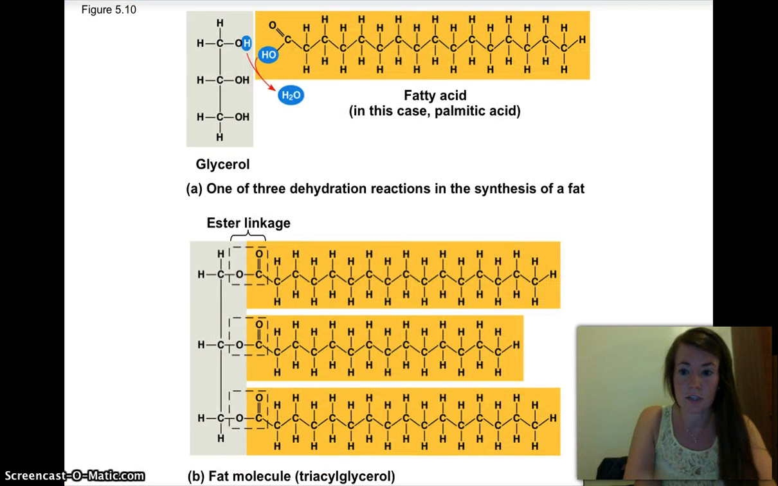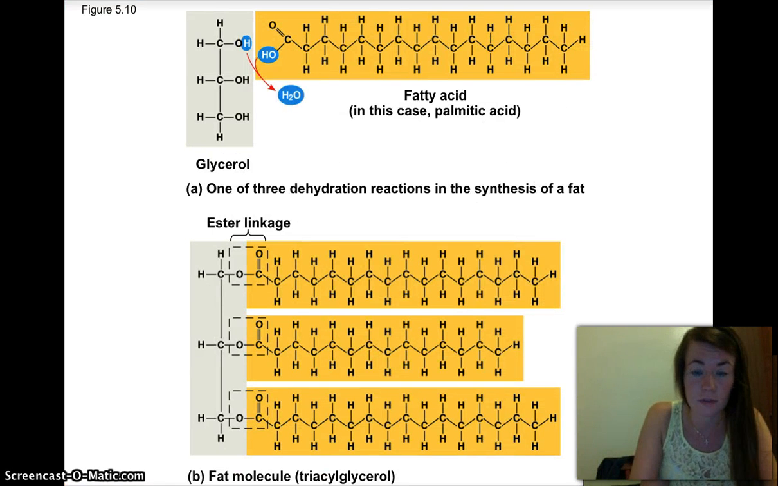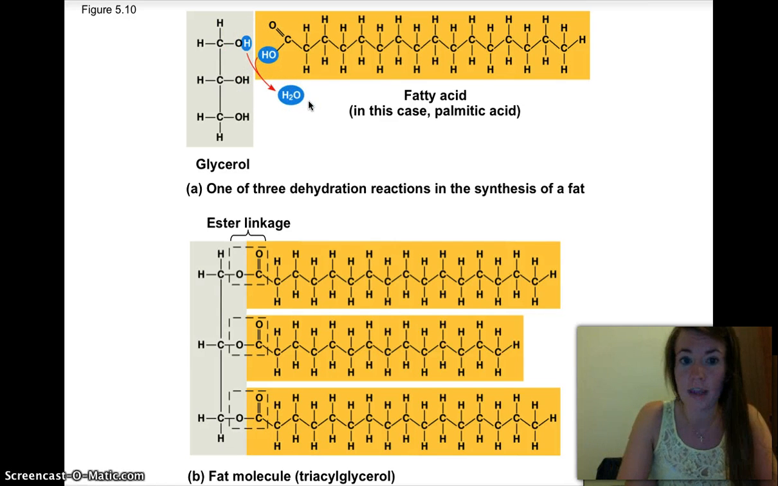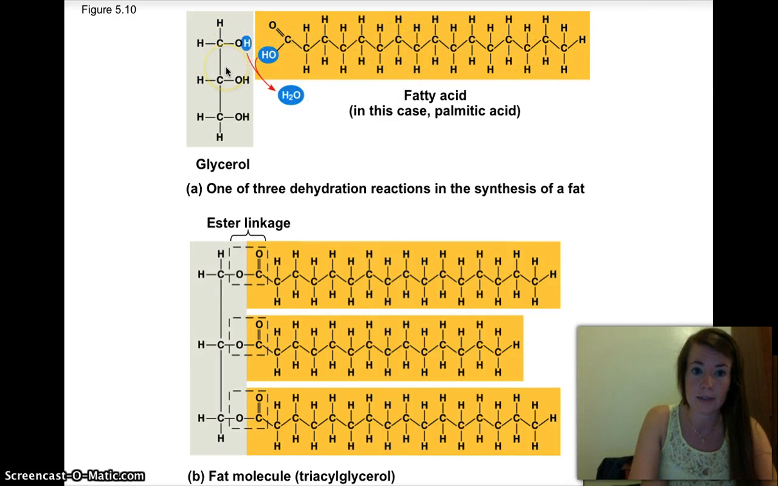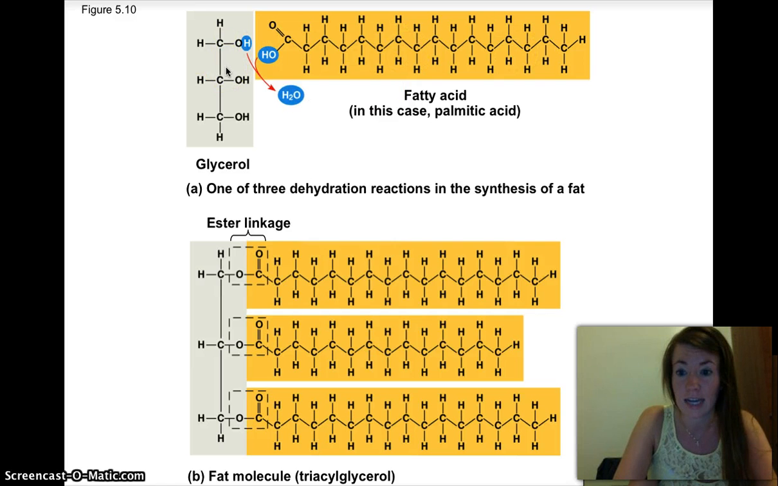So here we can see the structure of a fat. Here's our glycerol right here. It has 3 hydroxyl groups, and here's our fatty acid chain. This fatty acid chain comes, and the hydroxyl right here goes with this oxygen. They leave and form water in a dehydration reaction, and then they're bonded. This fatty acid is bonded to this glycerol, and that's what's called an ester linkage.